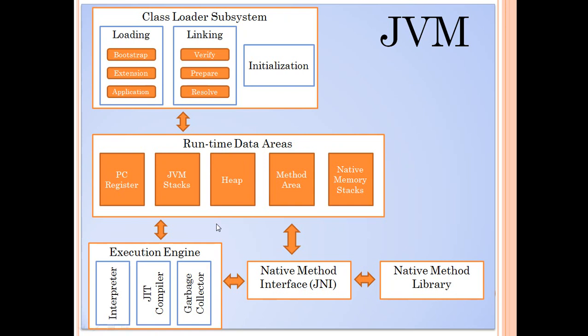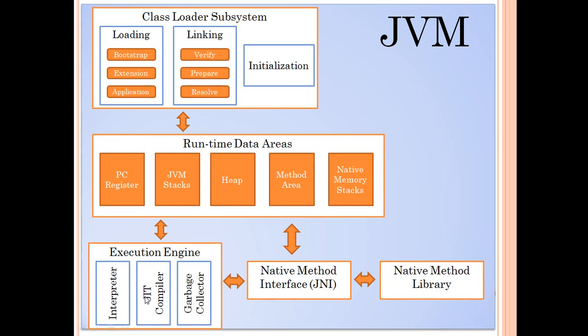As we said, the interpreter is interpreting the bytecode and executing each and every instruction. There can be instances where the same set of bytecode is read and executed again and again. This can create a performance issue. To overcome this limitation, the execution engine has another subcomponent called the JIT compiler. What happens is there is a threshold that is marked with a bytecode.